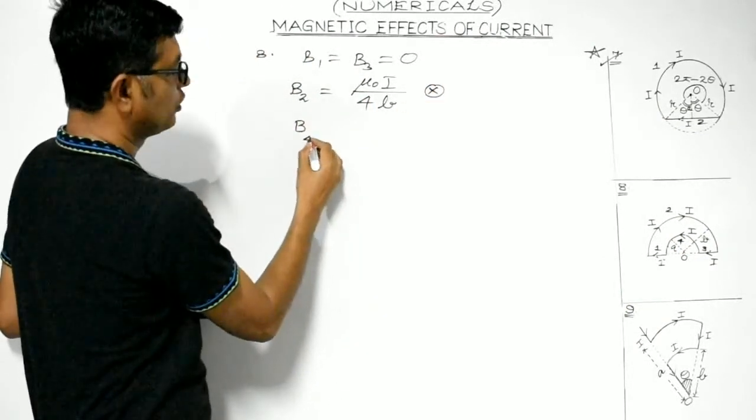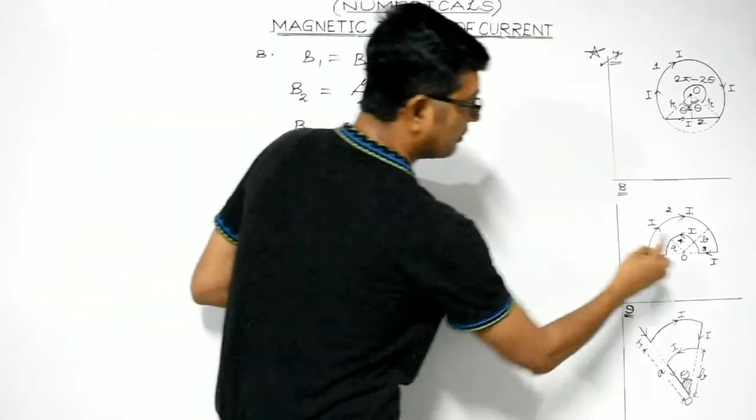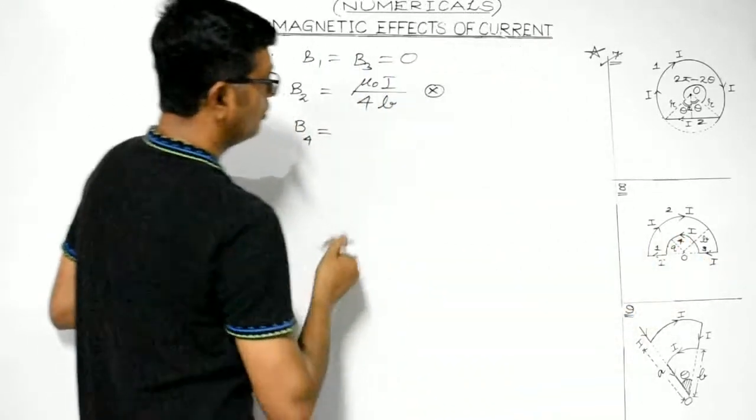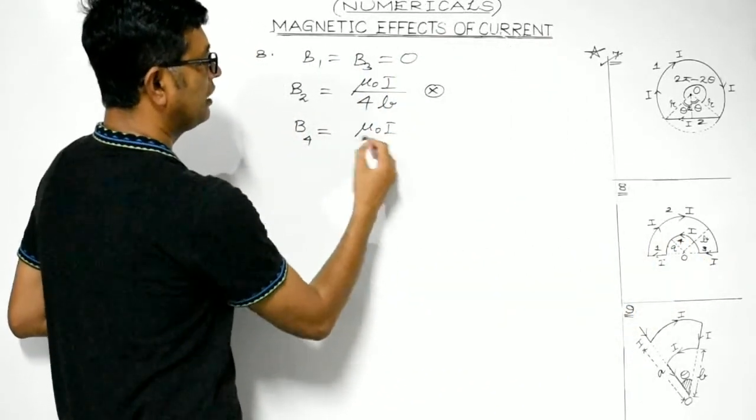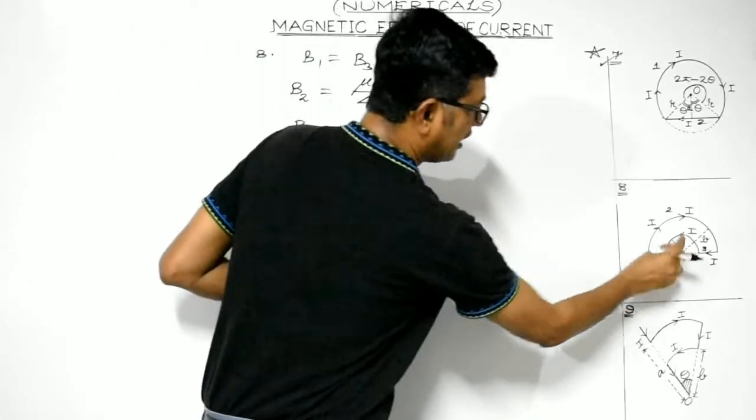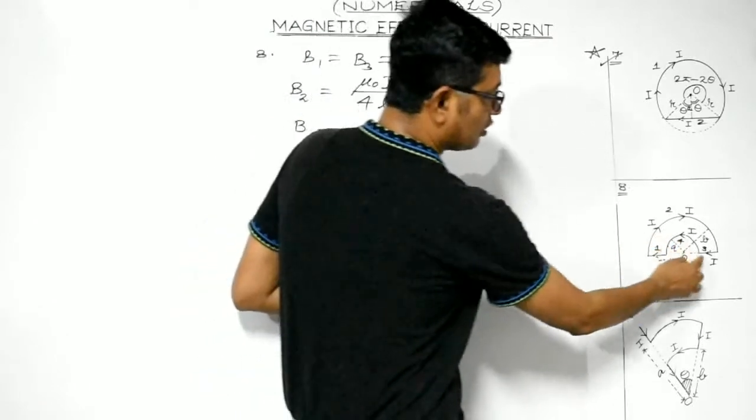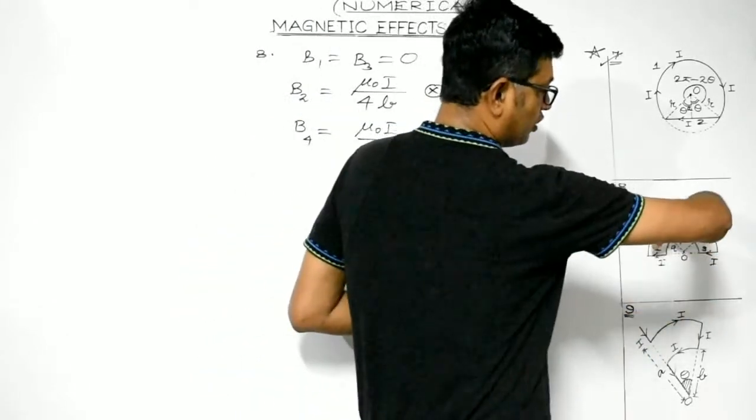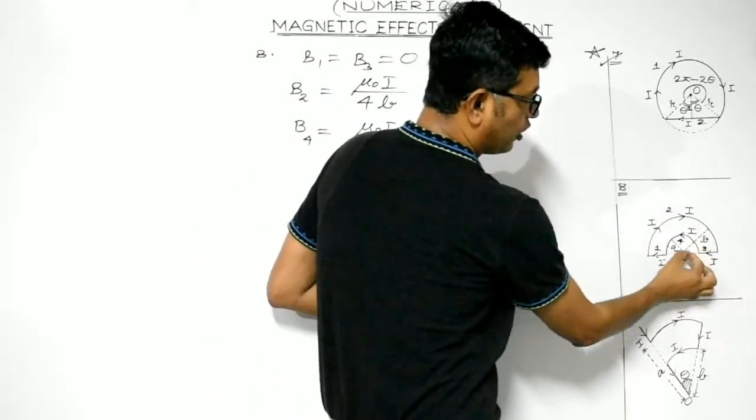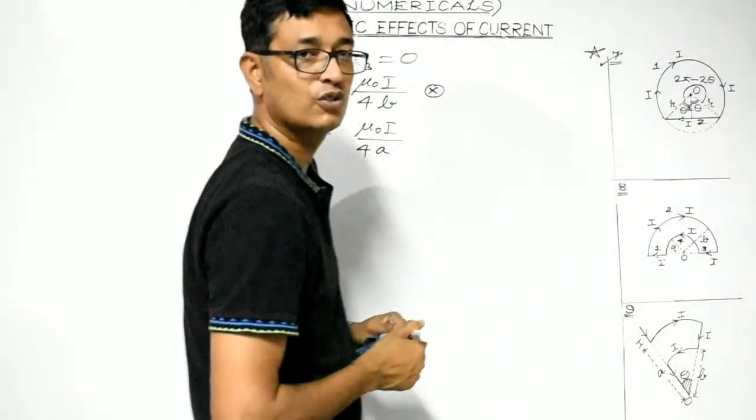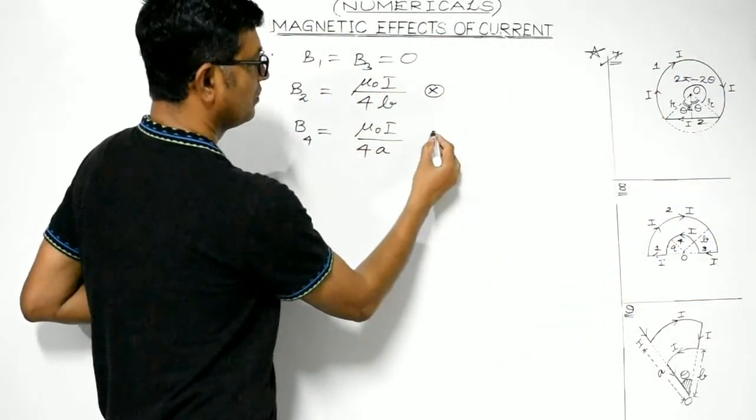Now, what about the fourth portion? The small semicircular loop. Again, the formula would be mu naught I divided by 4 times radius. Here the radius is A. And what would be the direction? The current in this loop is flowing anti-clockwise. So, the magnetic field line from point O will appear to be coming out. So, it is directed outwards.